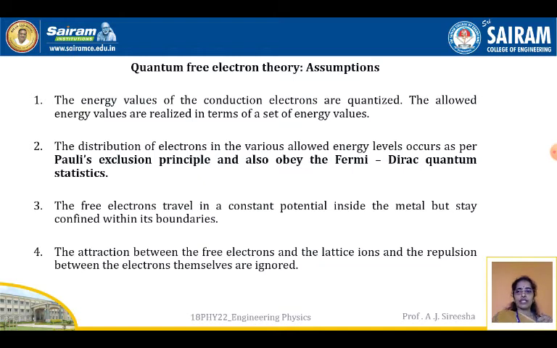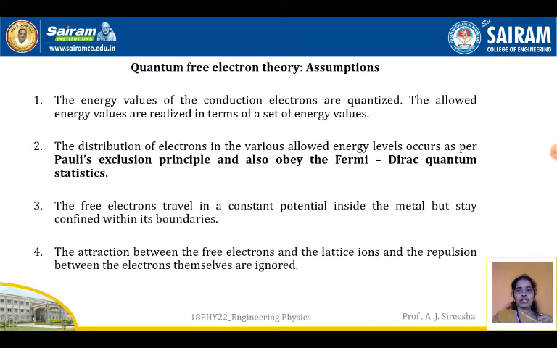The next assumption is that the distribution of electrons in the various allowed energy levels occurs as per Pauli's exclusion principle and also obeys Fermi-Dirac quantum statistics. So these two assumptions: the energy levels of electrons are quantized, and the distribution of electrons in the various energy levels is as per Pauli's exclusion principle and also obeys Fermi-Dirac quantum statistics. We will see further what exactly it means.